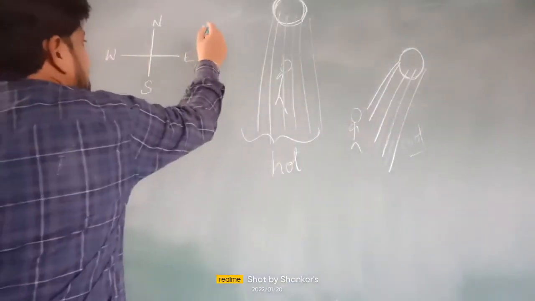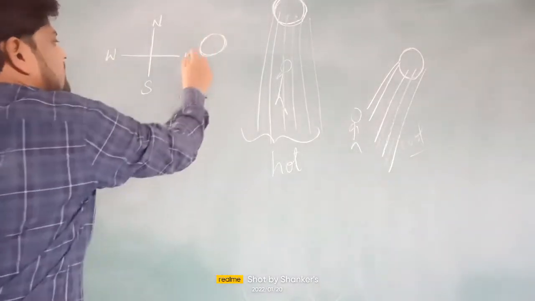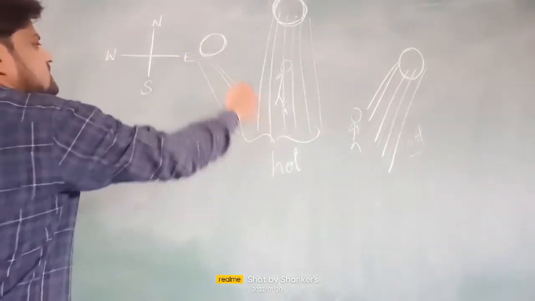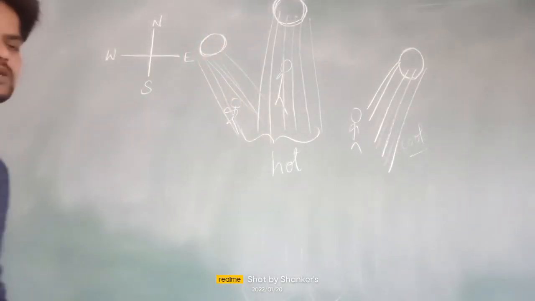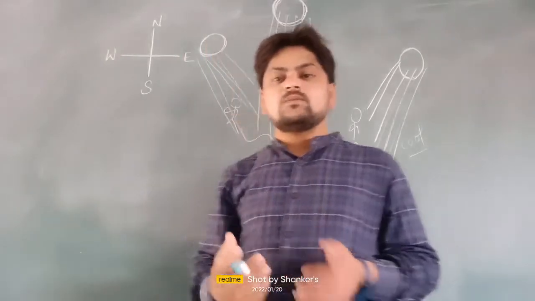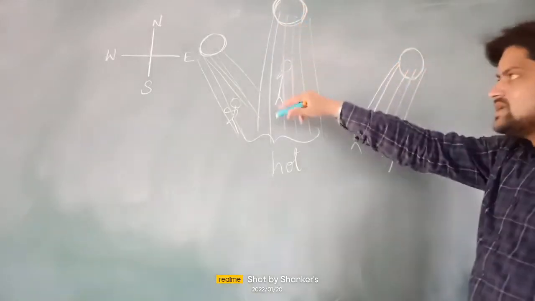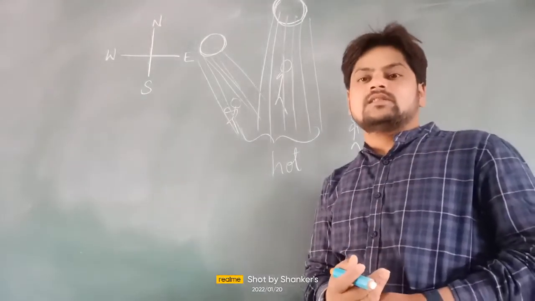When it comes to evening, the sun will be on the west side. Again if a person is standing here, the rays fall in a slanting manner, so he won't feel more hot. In the evening also the person feels cool. But in the afternoon the sun rays fall directly on the top of his head, which is what we call overhead. At that time the person feels more and more hot.